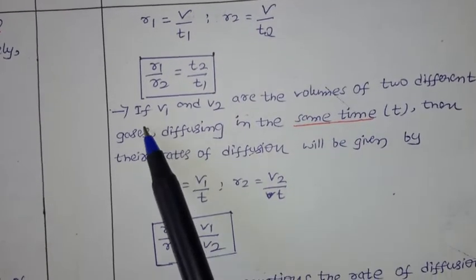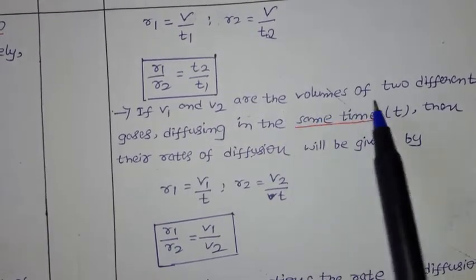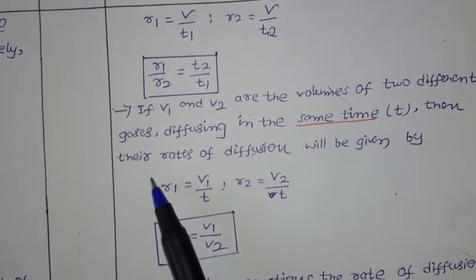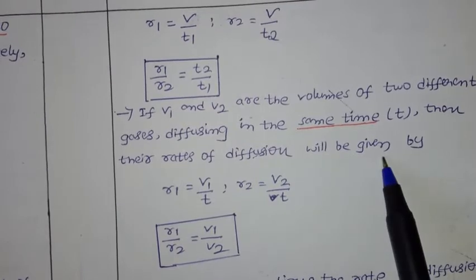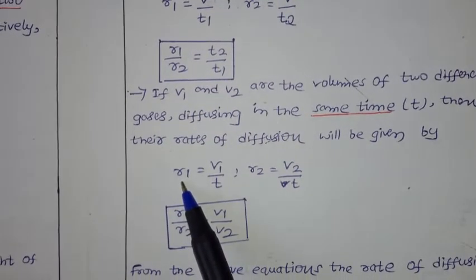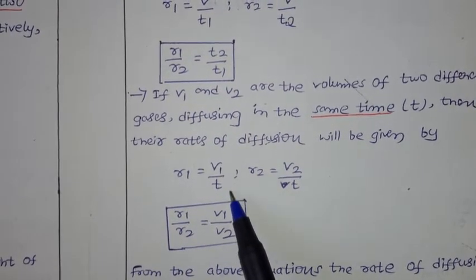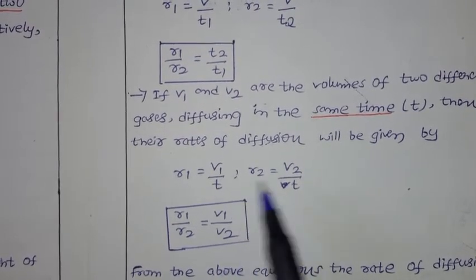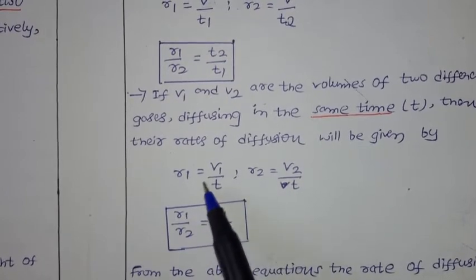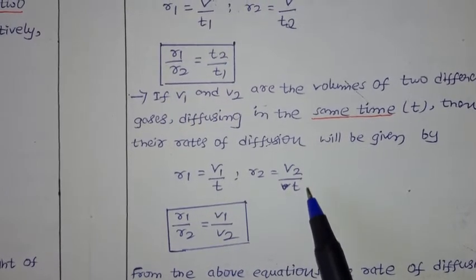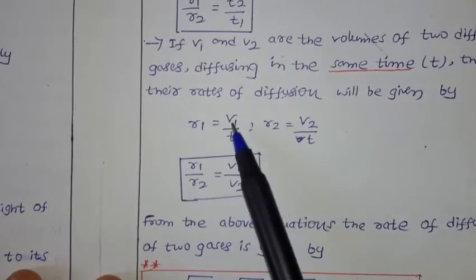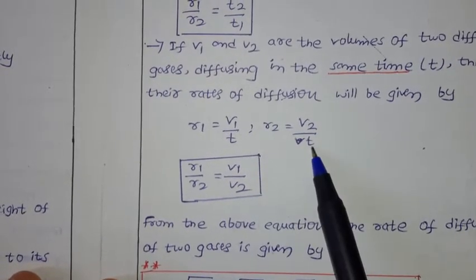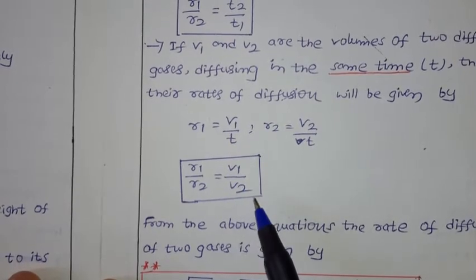time is the same. If V1 and V2 are the volumes of two different gases diffusing in the same time, then their rates of diffusion will be given by R equal to volume by time. In this case, for the gases, time T is the same. So R1 equals V1 by T, R2 equals V2 by T. If you substitute in the formula, R1 by R2, the time gets cancelled. So R1 by R2 equals V1 by V2.